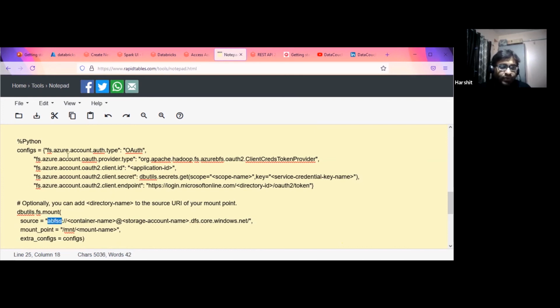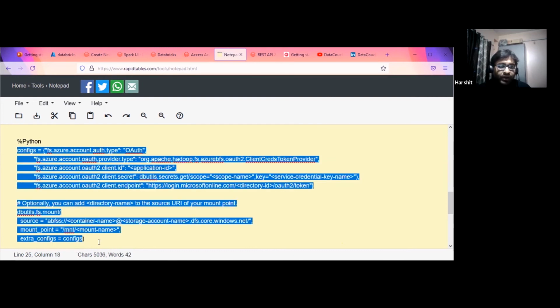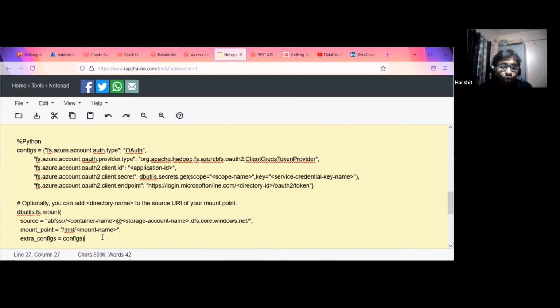So what I'm doing in this piece is basically mounting the ADLS Gen 2 container to this path. Once I do this, I will be able to save all my data into ADLS Gen 2 based on this mount point. But this is something static in nature. I only have to create a mount point once, and I'm very good. Whatever table I've created,